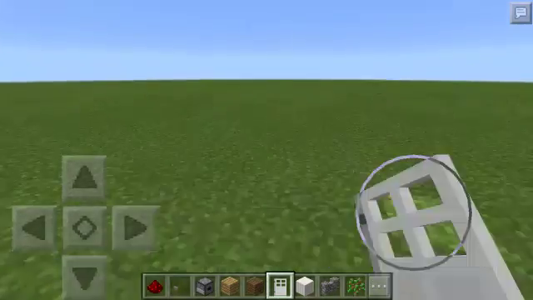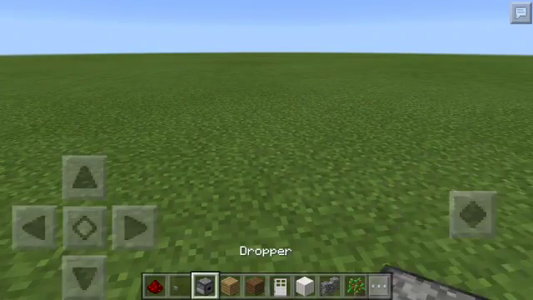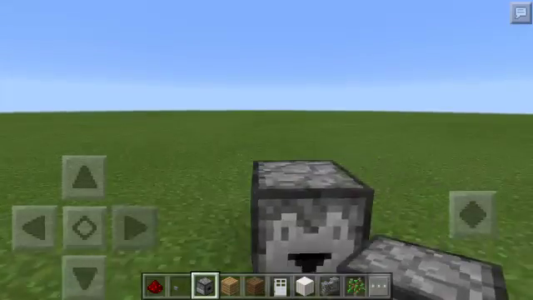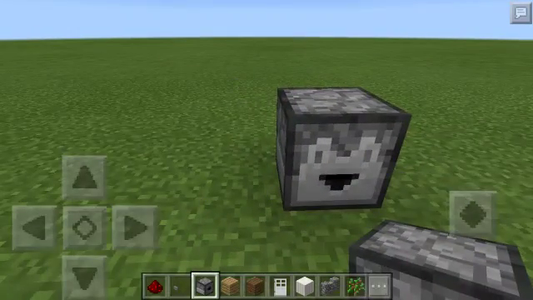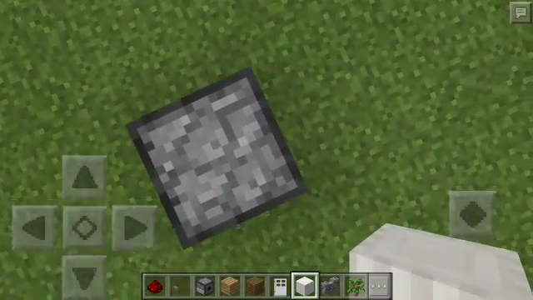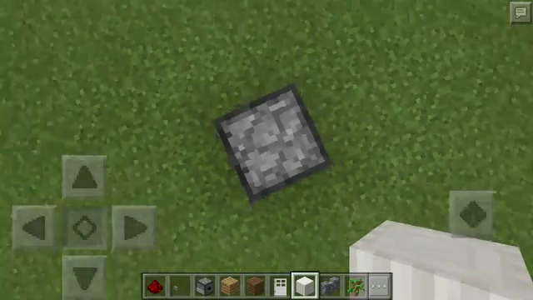Okay, let's start. First, just get your dispenser, dropper. I said you use dropper. It's almost the same thing for this. Just put your dropper down there. Put any block on top, or quartz, looks better. Oh yeah, forgot.